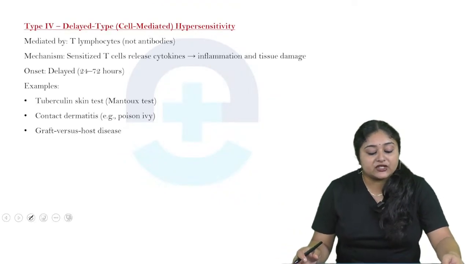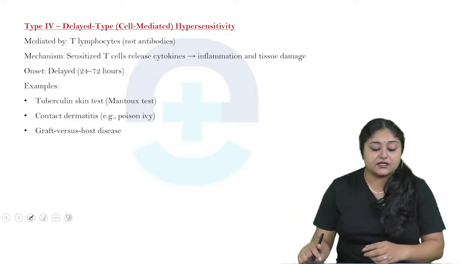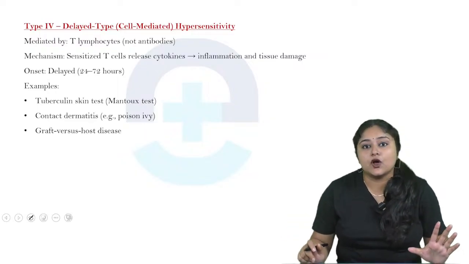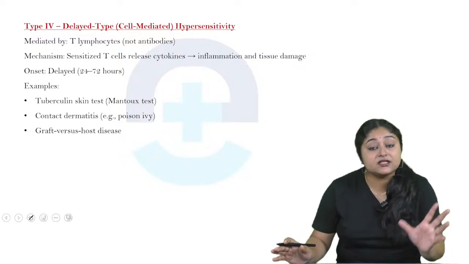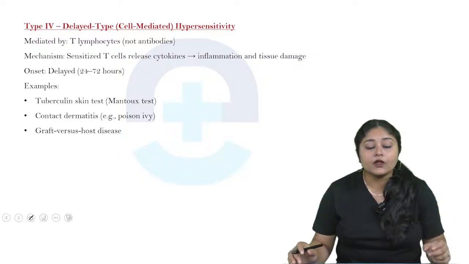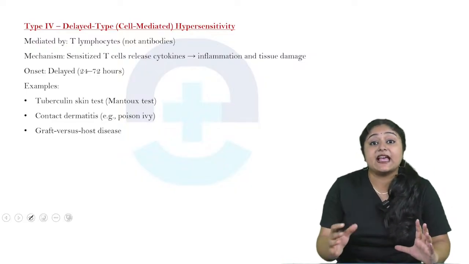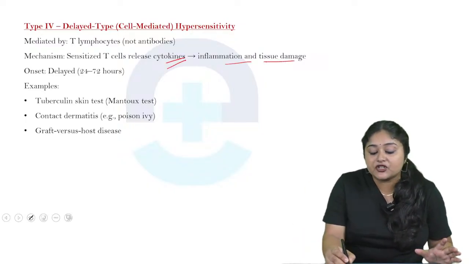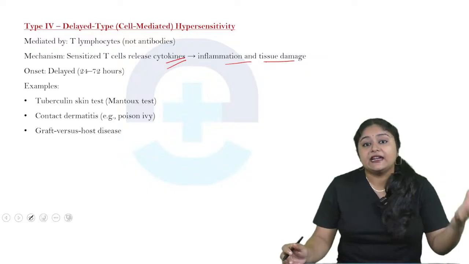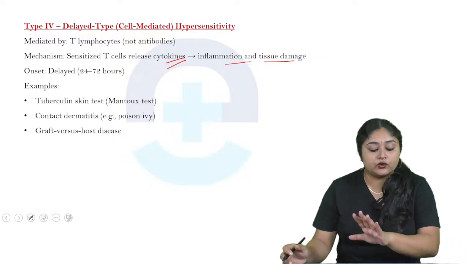Now come to the next, that is type 4 or the delayed type or cell mediated hypersensitivity. So what happens is it is mainly caused by T lymphocytes, not any kind of antibodies, just T lymphocyte cells. So what is the mechanism? The T lymphocyte cell releases cytokines, and due to these cytokines, inflammation occurs and then tissue is going to be damaged. Okay, so what is the onset? Delayed, minimum 24 to 72 hours.